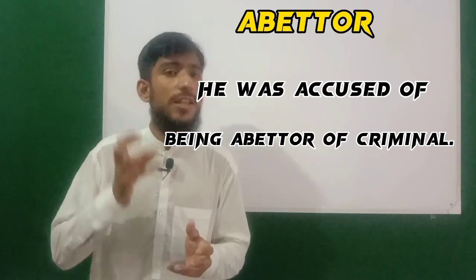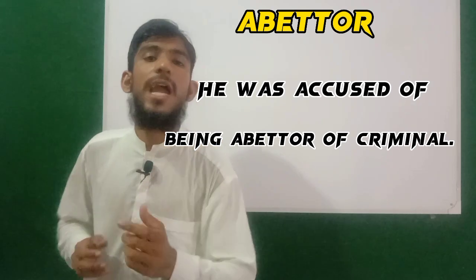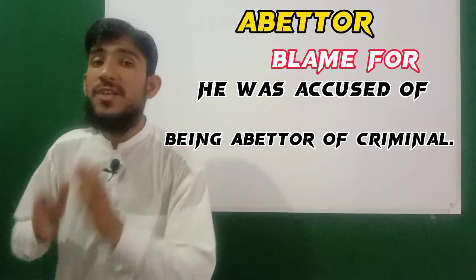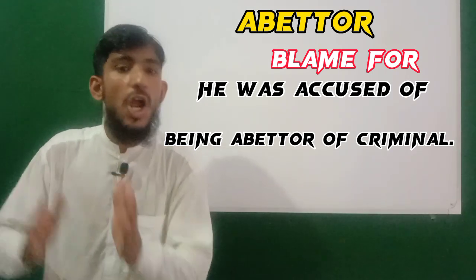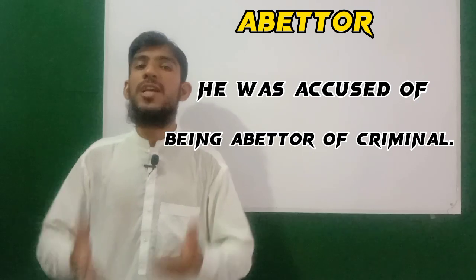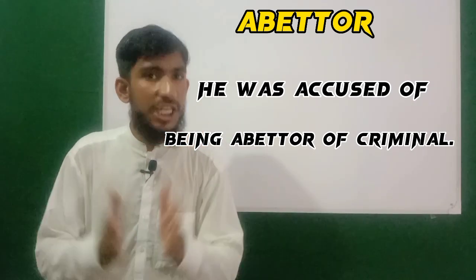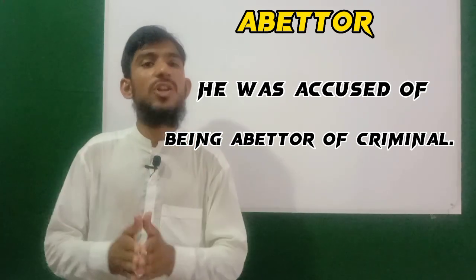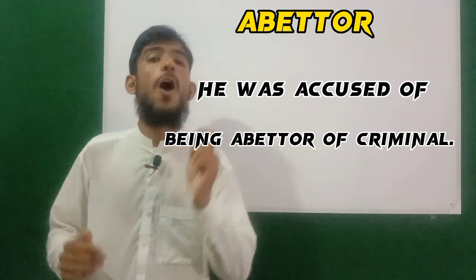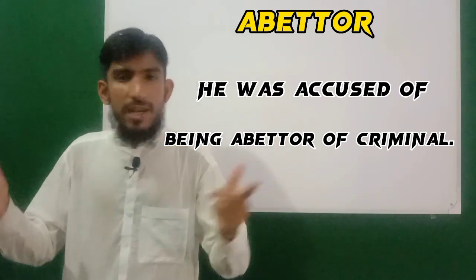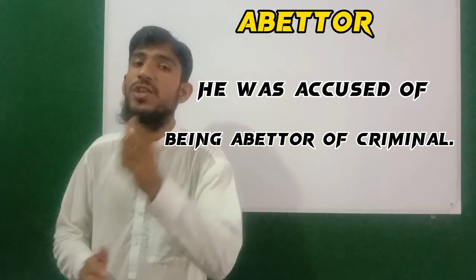Now we have learned through this practical usage a new word, accused. Accused means blamed for. So he was blamed for being an encourager or supporter of the criminal. So we have learned through this practical usage the second word abater, which means encourager, and we have also learned its usage. You will be seeing on the board: he was accused of being an abater of the criminal. It means he was blamed for being an encourager or supporter of the criminal.